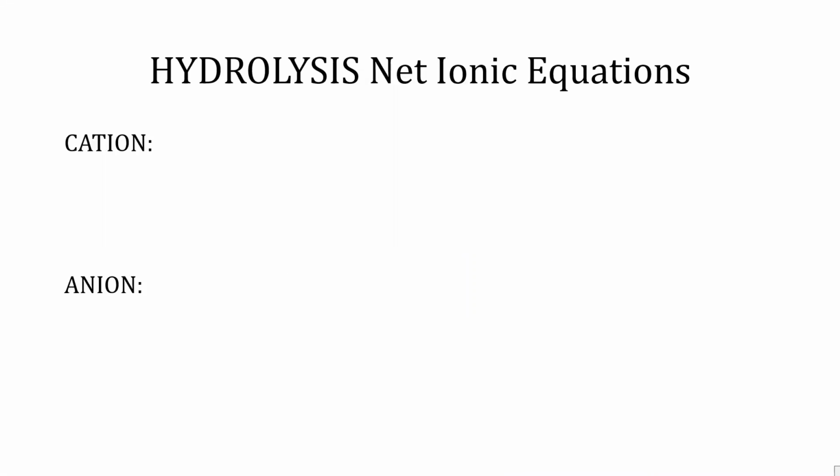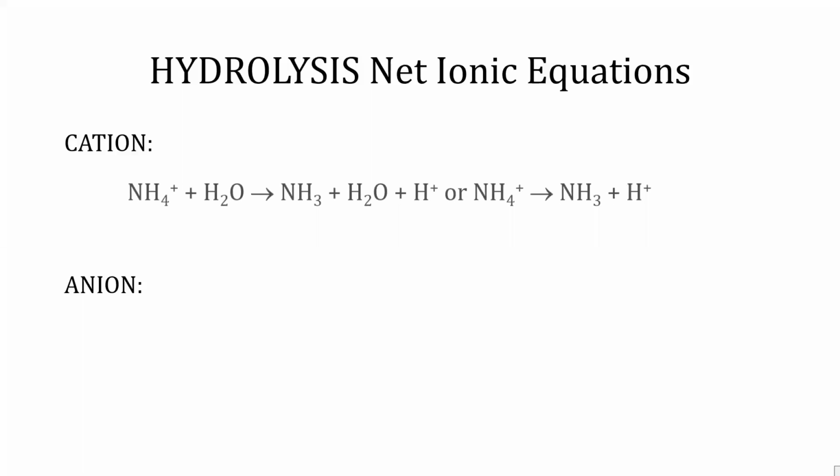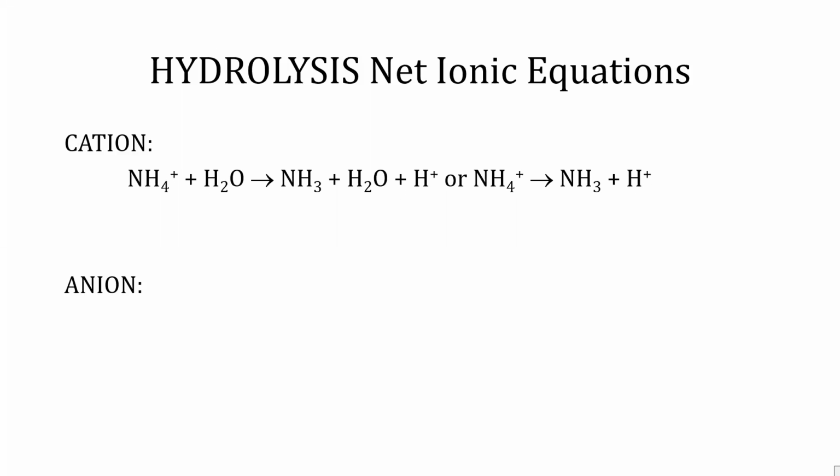The hydrolysis of each ion is as follows. When ammonium ion reacts with water, it appears that ammonia and hydrogen ions are produced. When chloride ion reacts with water, it appears that hydrochloric acid and hydroxide ions are produced. The problem is that only the cation hydrolysis will occur because in the anion hydrolysis, the products will react with each other in reforming the original reactants, resulting in no reaction.